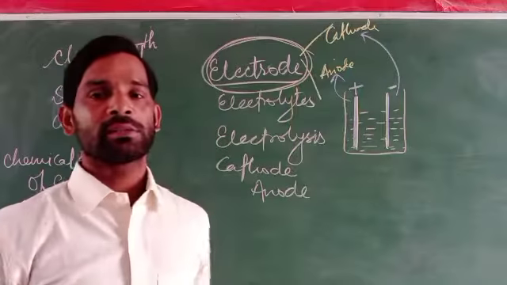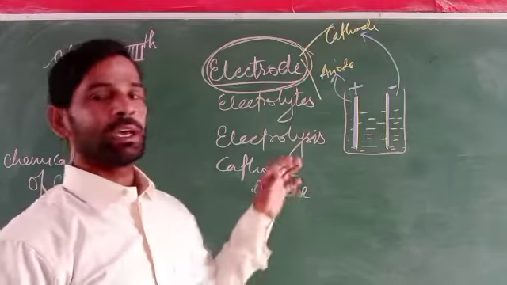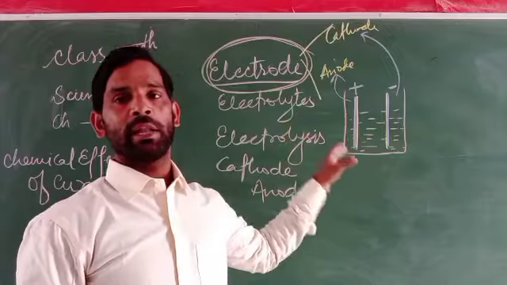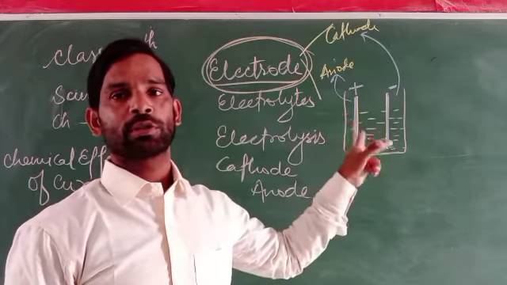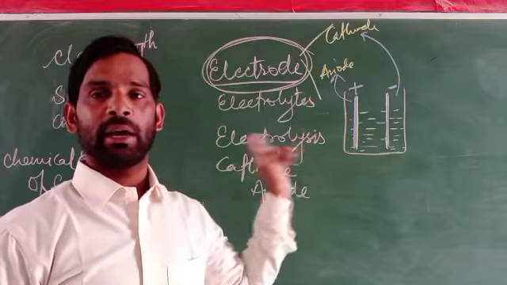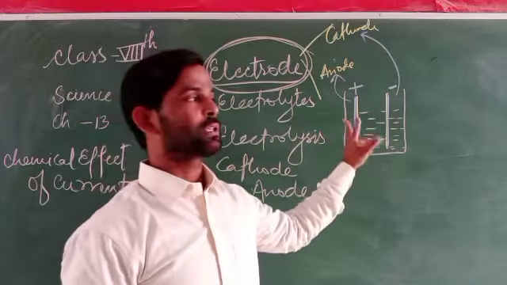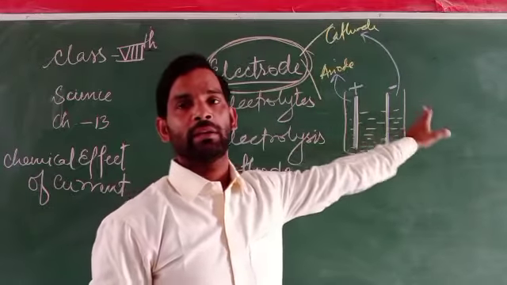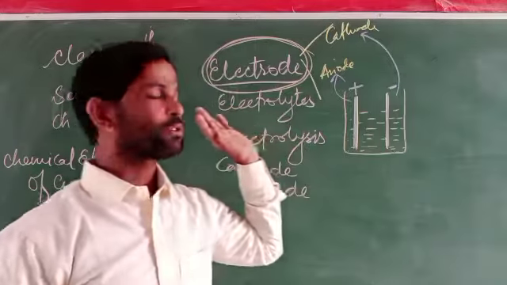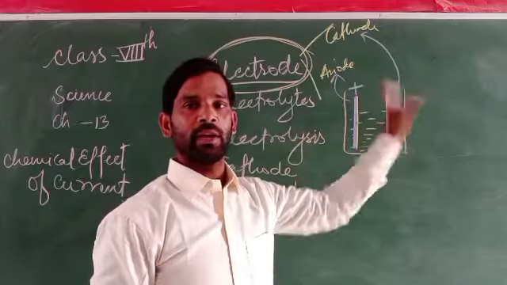So in a liquid, if a conducting material is present in the form of two positive and negative terminals, they are said to be the electrodes. These electrodes carry positive and negative charges, and on that basis they are called the anode and cathode. So this is all about the cathode and anode.